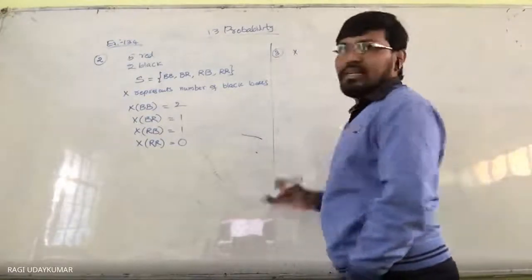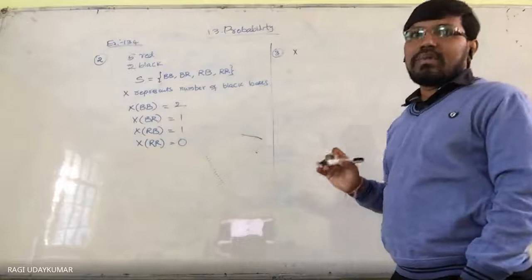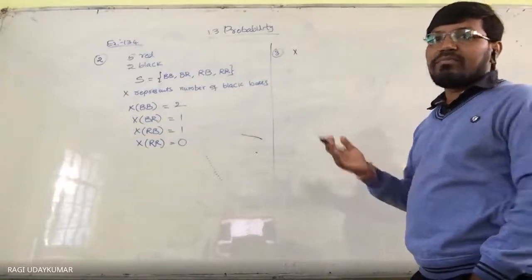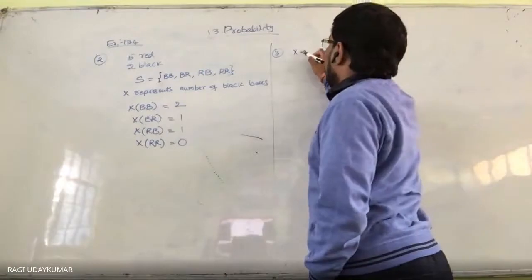X represents the difference between the number of heads and the number of tails.